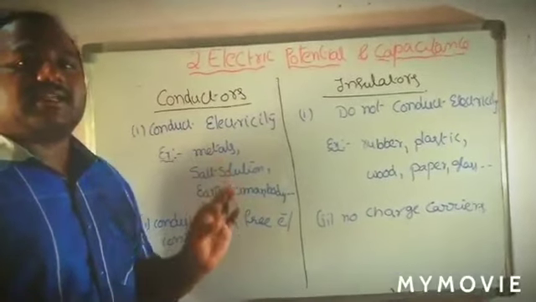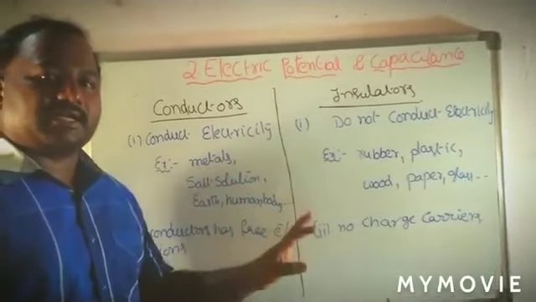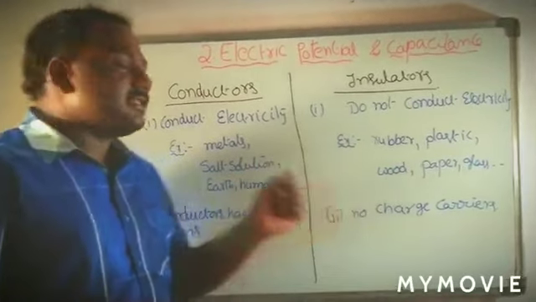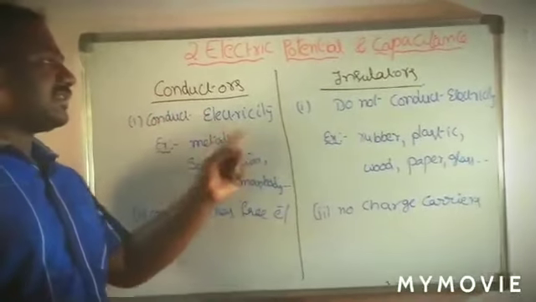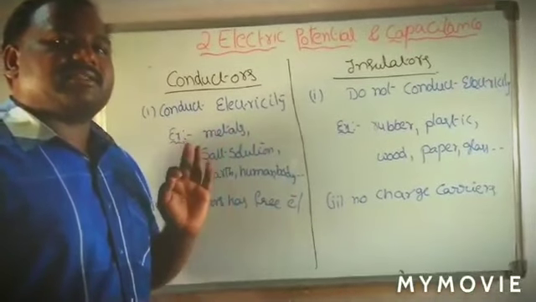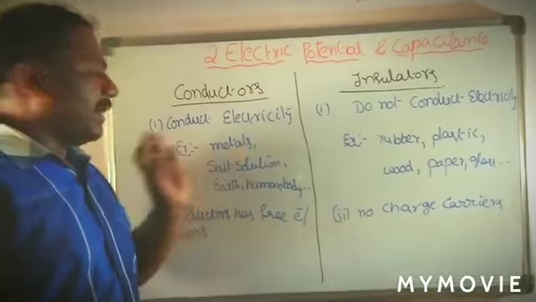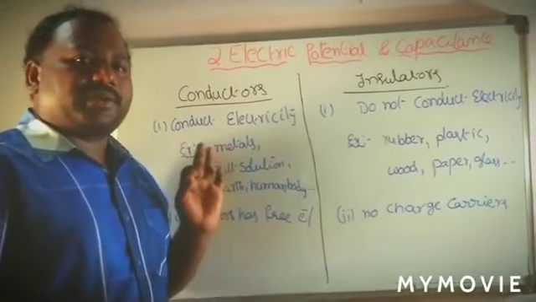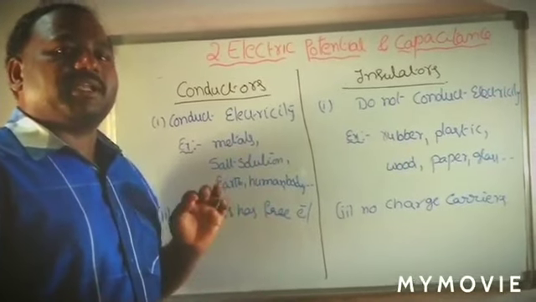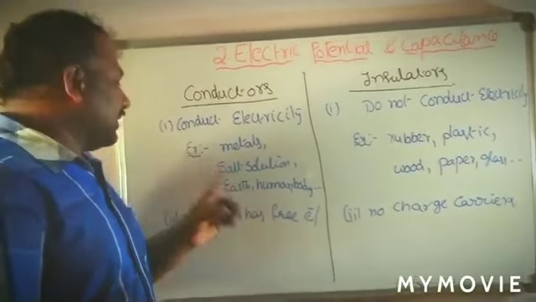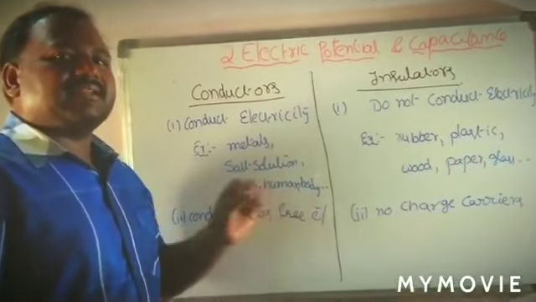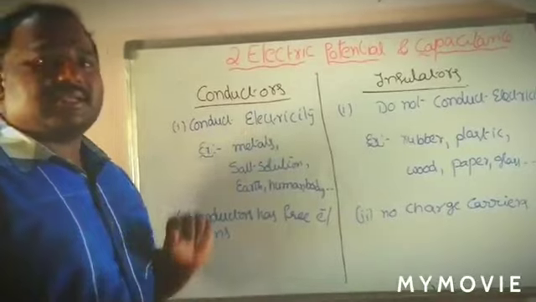Here, a conductor means a material which allows the flow of current. For the flow of current the charge carriers help, meaning the conductor is the one which conducts electricity. We have certain examples of conductors. Those are metals. For example, copper, aluminum, and gold can act as conductors. And salt solution, earth, and the human body can also act as conductors.